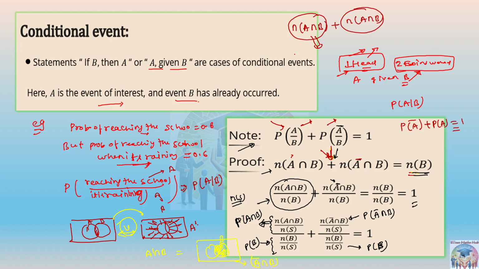I'm not saying number of elements of sets, I'm just saying sets. So suppose this A intersection B I am representing by C, and this A complement intersection B I am representing by D. So adding the cardinality of these two sets means you are doing C union D. Yes or no?